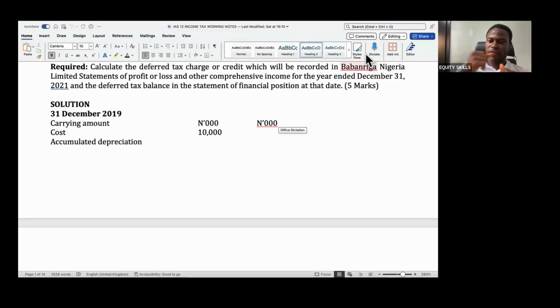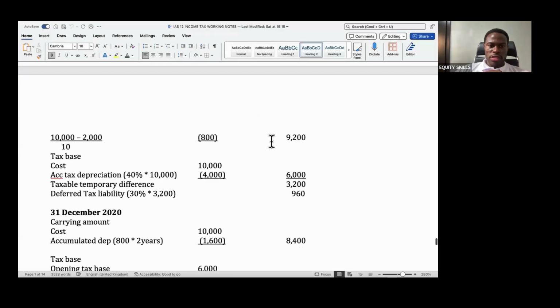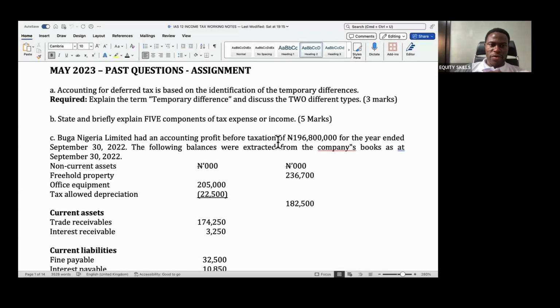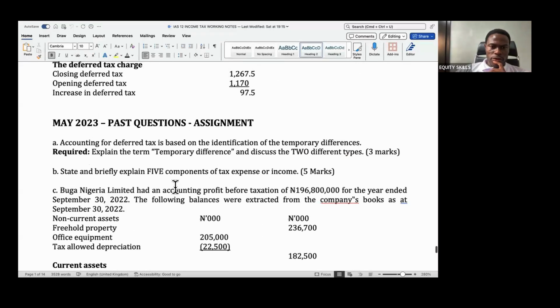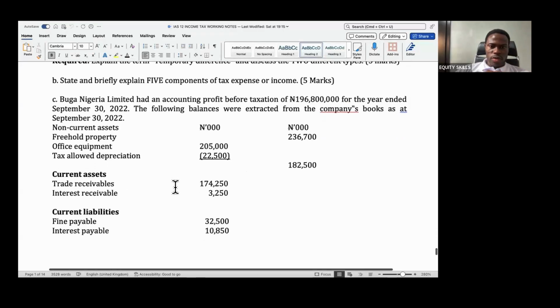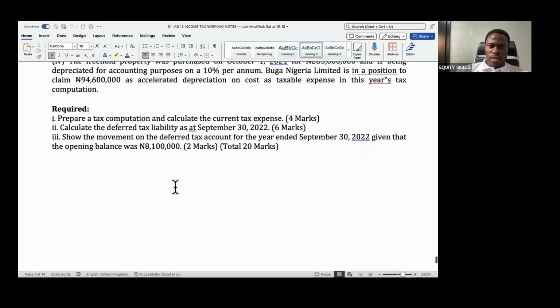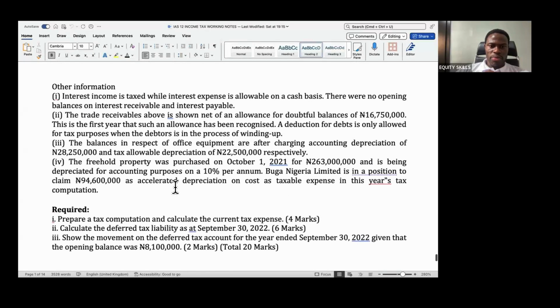Today, we would finish up on IAS 12 and we would immediately commence IAS 37. I remember vividly where we stopped on income taxes. I gave you this question as an assignment for you to solve. Some of you have solved it anyways, but let's just quickly do the corrections together. Then we'll move on to IAS 37 on provisions.